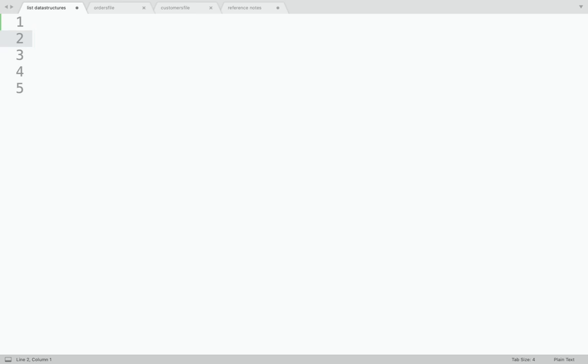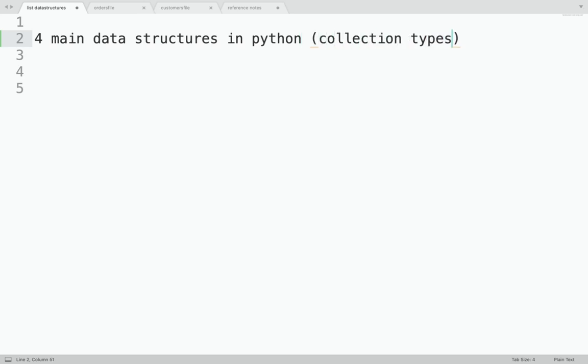So let's get started. As you would know, there are four main data structures in Python, and we also call these data structures collection types because they hold more than one value. These are list, tuple (or tuple, whatever you feel fine), sets, and dictionary. These are the four important data structures and collection types in Python.